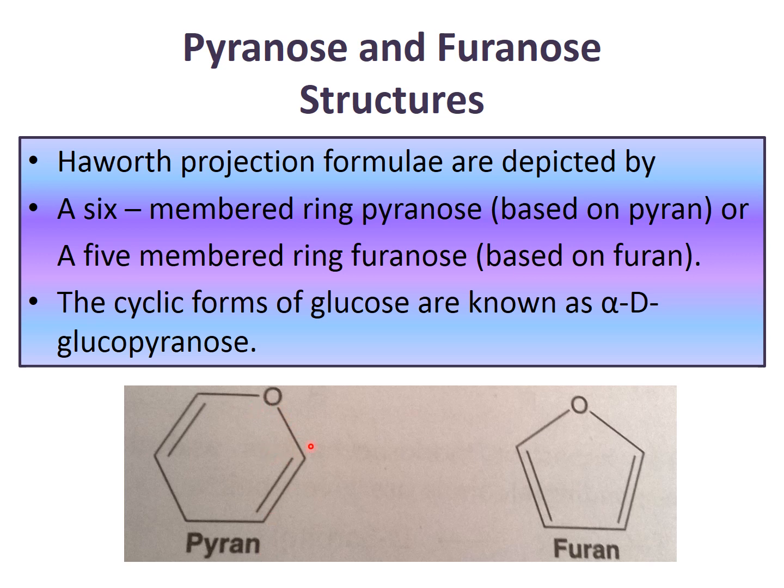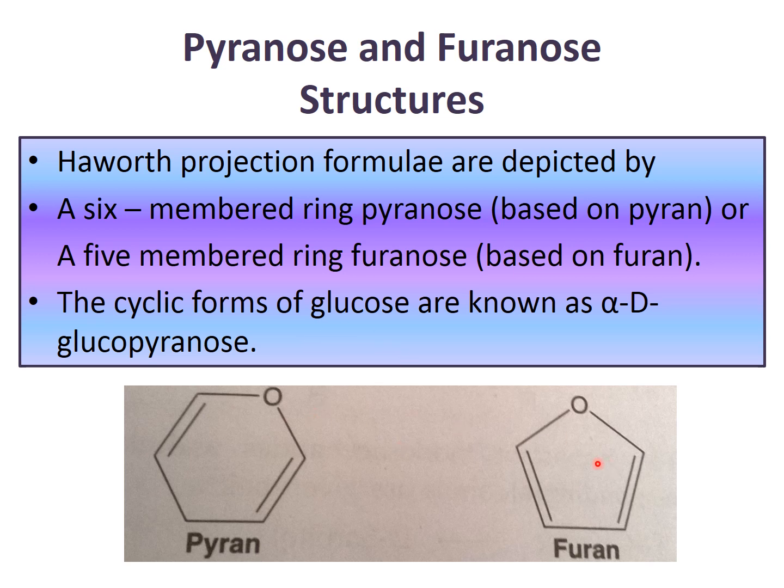It is present in aldose sugar. Aldose sugar has this pyranose structure, whereas furanose sugar has the furan structure. These are the cyclic forms of glucose and are also known as alpha D glucopyranose.